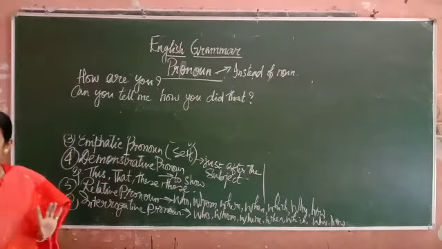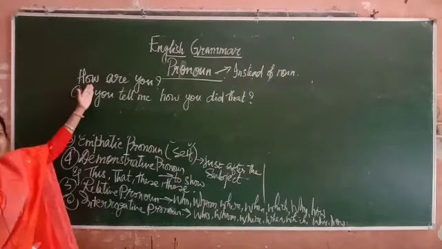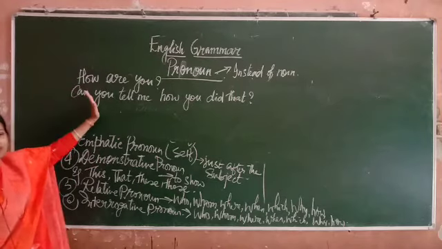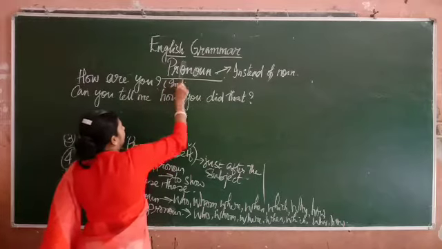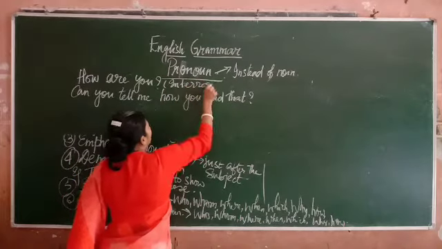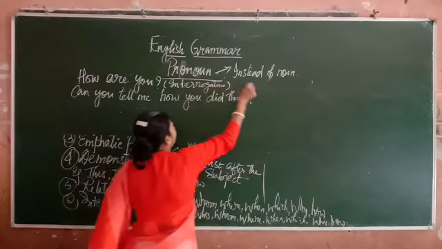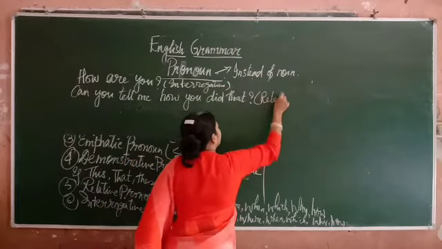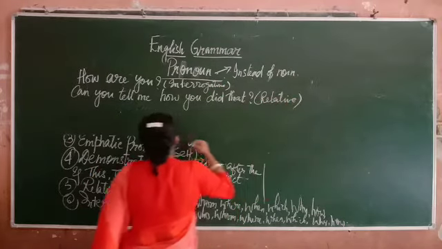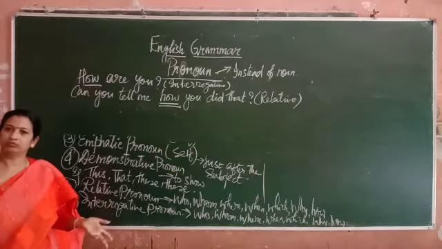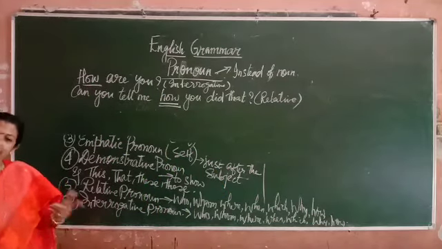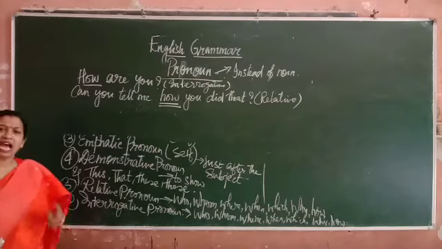Now, the difference is when how is coming in the beginning of the sentence, then it is interrogative. And when it is coming in the middle of the sentence, it is relative. That means it is establishing a relationship. How are you? This is a simple question, interrogative. Can you tell me how you did that?